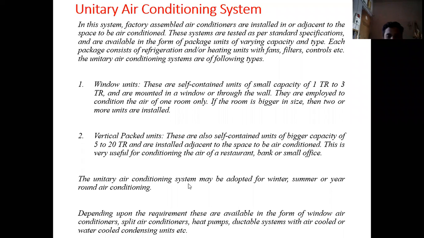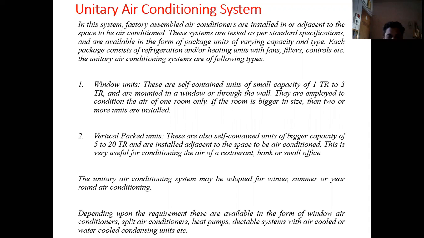Then this unitary air conditioning system may be adopted for winter, summer, or year round air conditioning. As we already saw summer, winter, and year round systems, this unitary air conditioning system basically consists of all the parts of these as per the requirement. These unitary systems are available in the form of window air conditioners, split air conditioners, heat pumps, and ductable systems with air cooled or water cooled condensing units. These are the different types of systems which we can install for room conditioning.